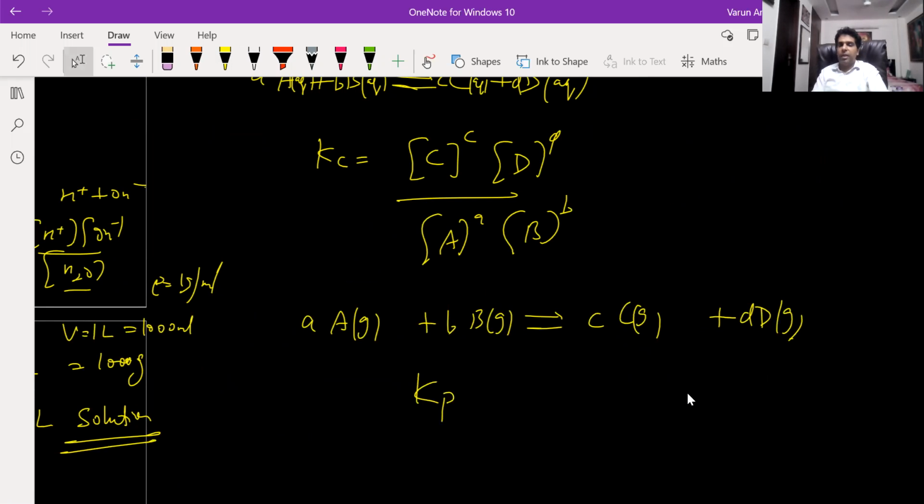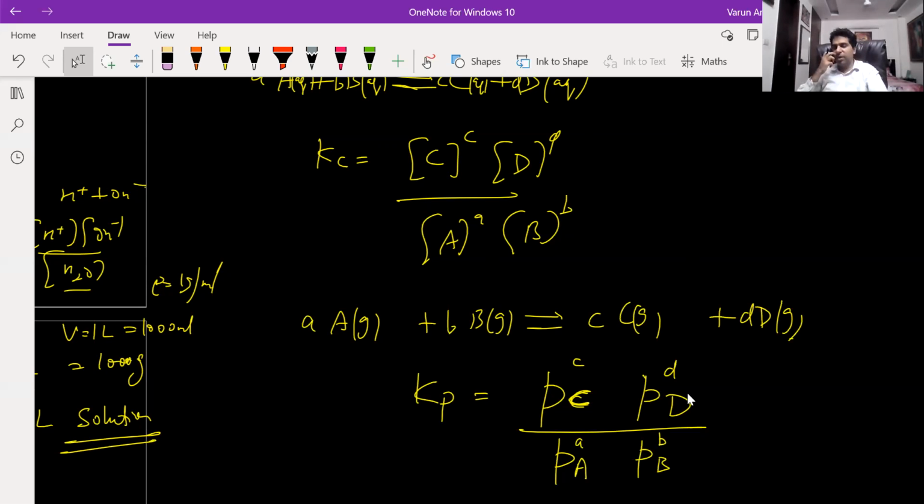So I'll be expressing another equilibrium constant, Kp, that will be the partial pressure of C gas raised to the power of its stoichiometric coefficient, small c, into the partial pressure of D gas raised to the power of its stoichiometric coefficient, upon the partial pressure of A gas raised to the power of its stoichiometric coefficient and the partial pressure of B gas raised to the power of its stoichiometric coefficient. Now, what do you understand by partial pressure?